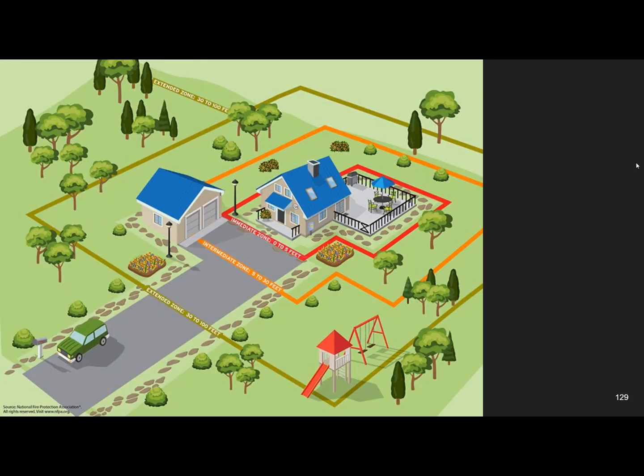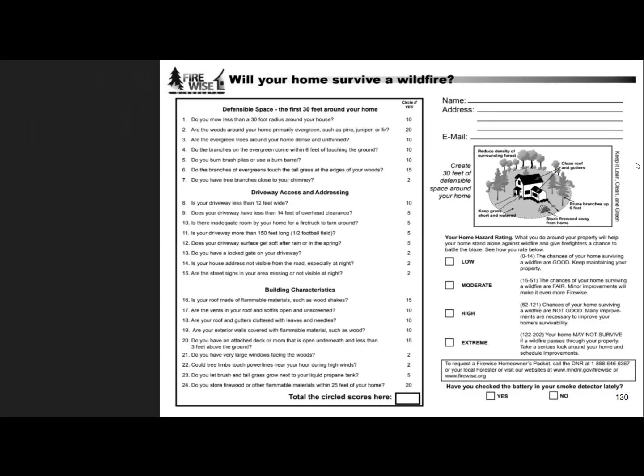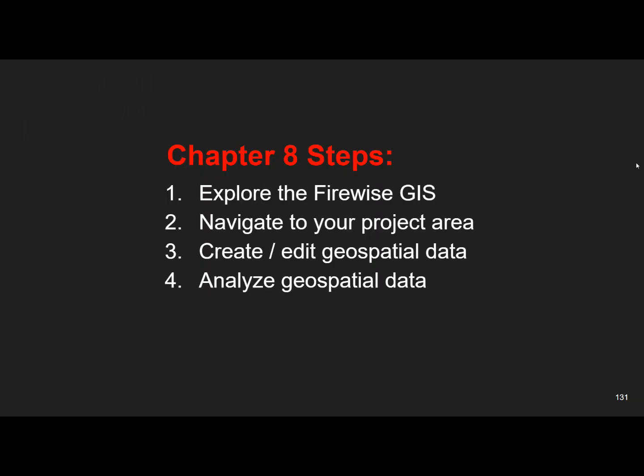You may want to have your home ignition zones and your Firewise home score sheets handy as reference as you complete the exercises. We're going to be taking 4 steps to create data in the GIS. We're going to learn about the GIS, navigate to your particular project area, create and edit data, and then analyze your data in collection with others.